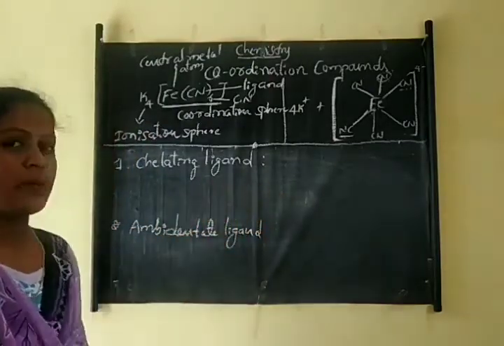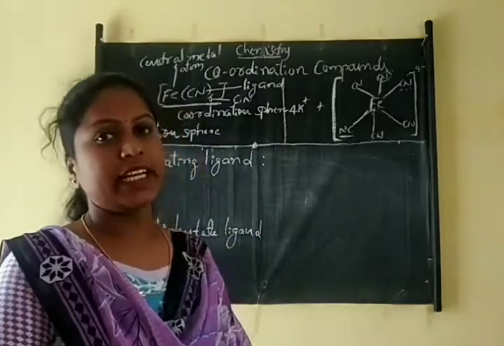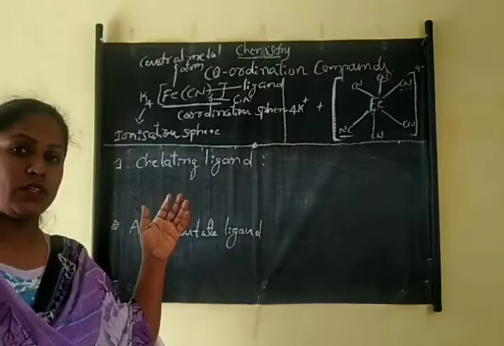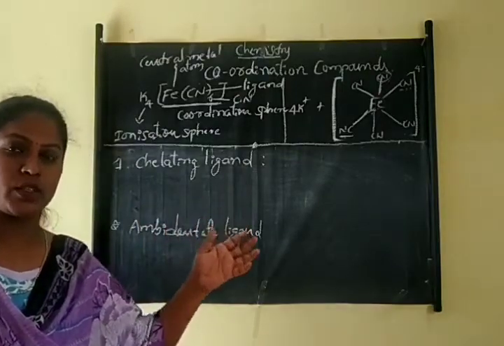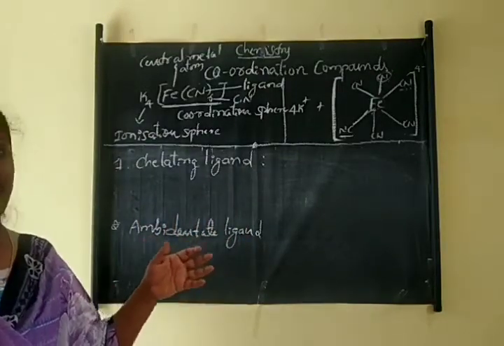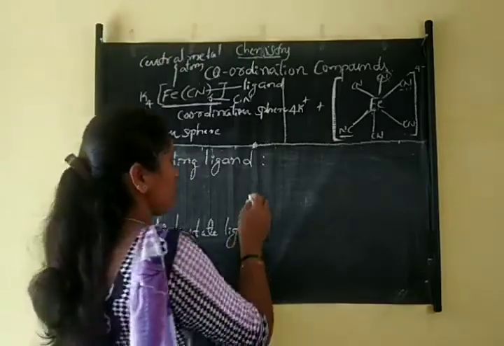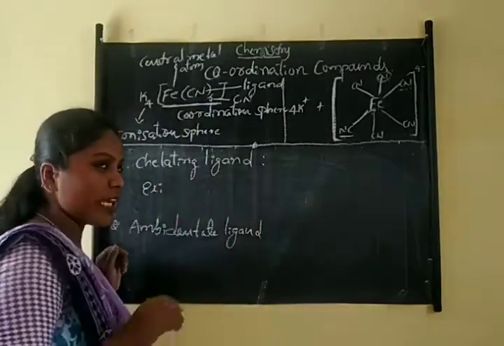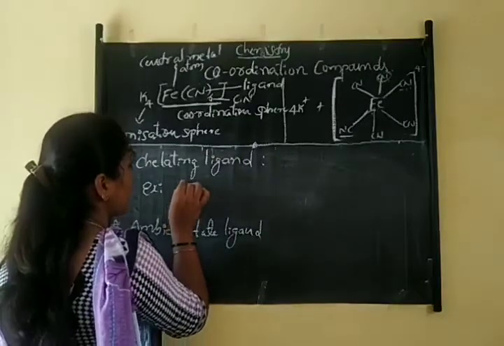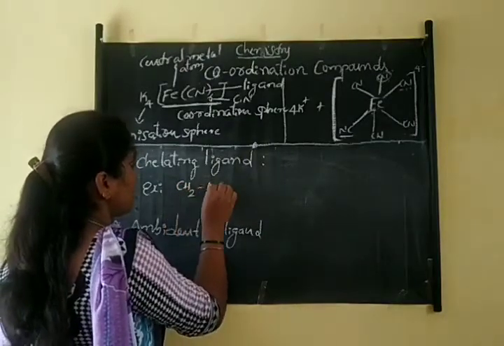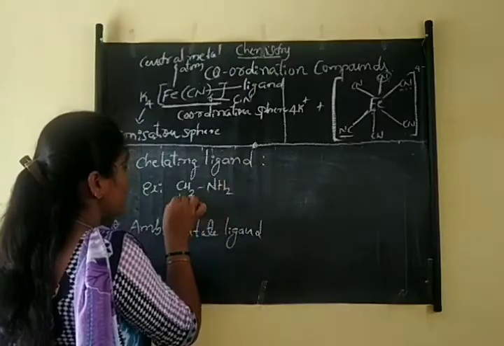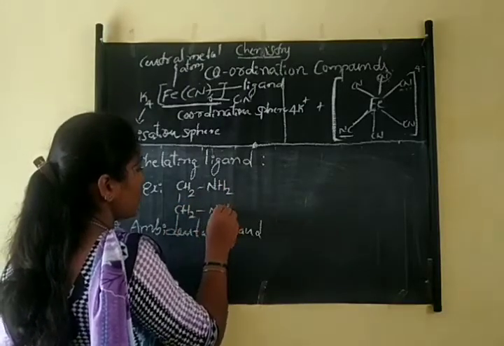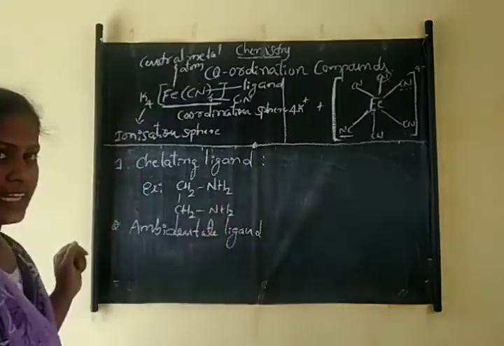Okay, so here polydentate or bidentate ligands have different donor sites and the donor sites are coordinated to the same central metal atom, forming a ring structure. So for example, from this you will get an idea. Example: CH2NH2, CH2NH2. This is called ethylene diamine.